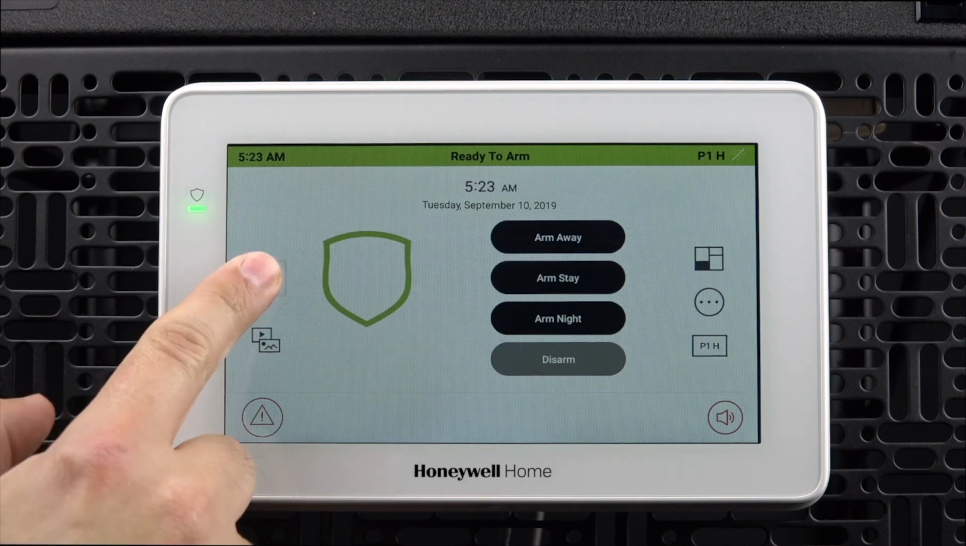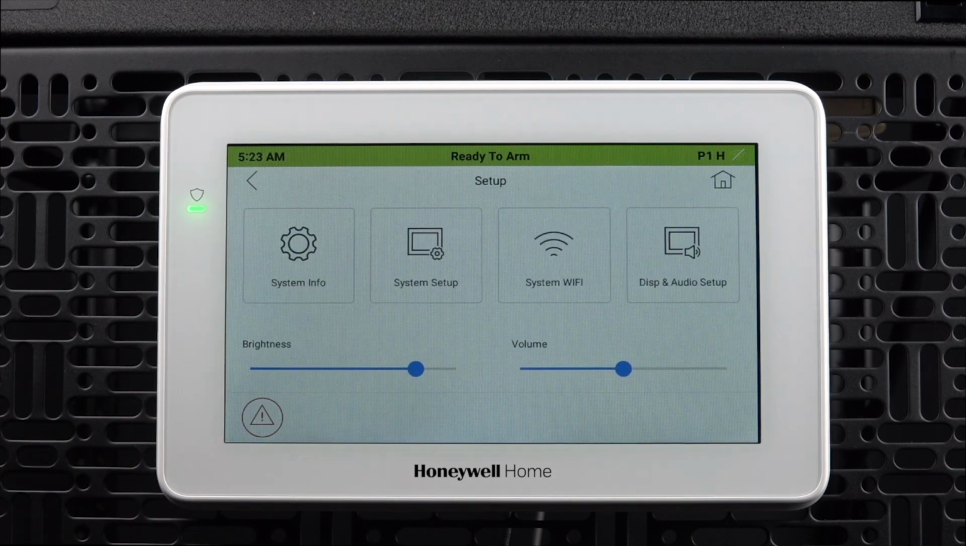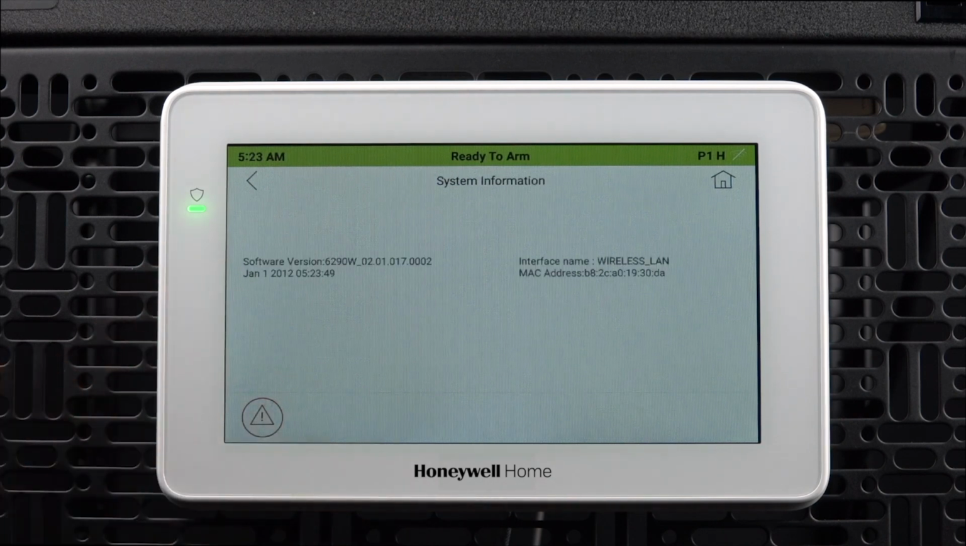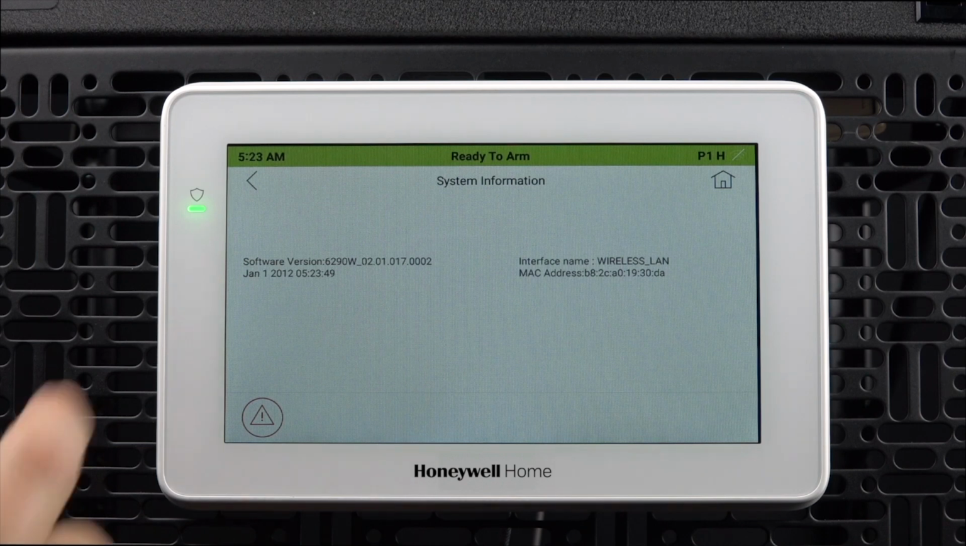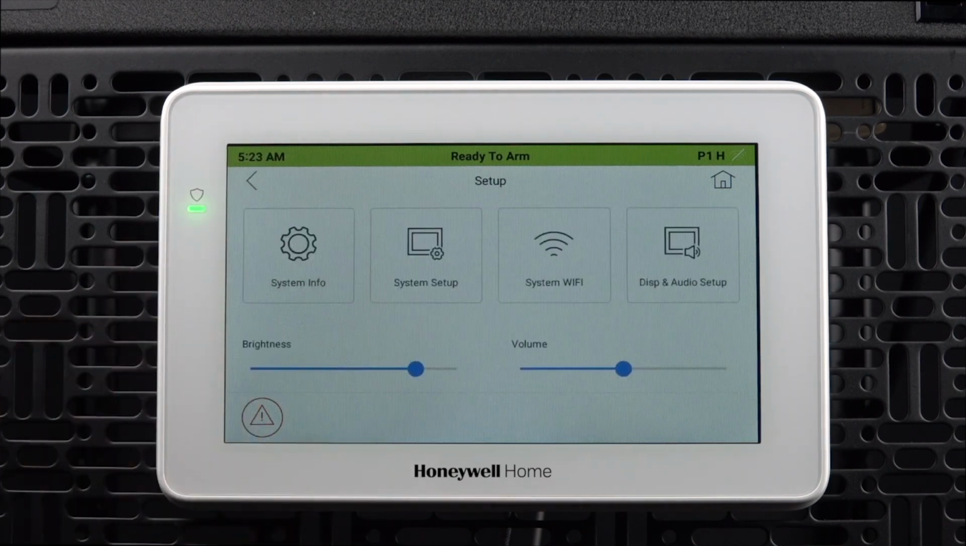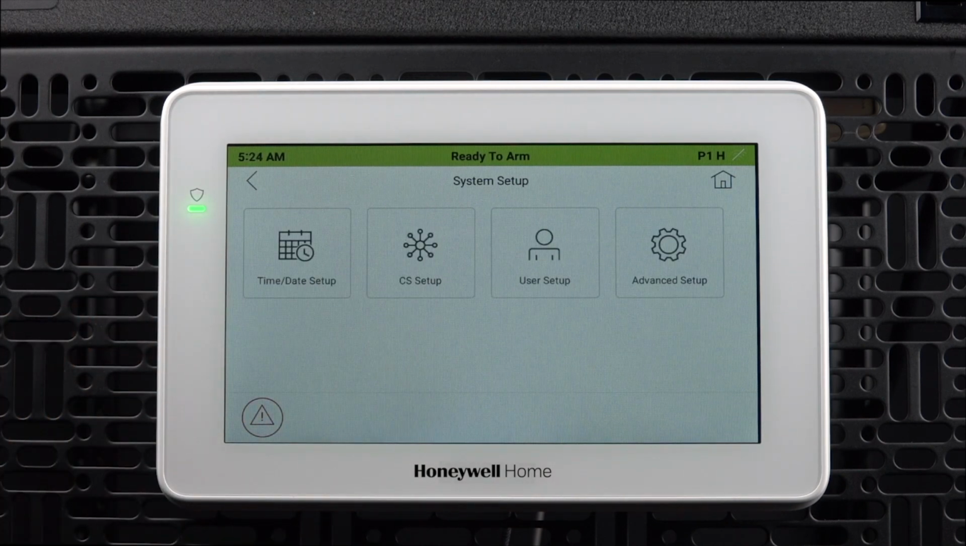Under setup, you have options for system info, system setup, system Wi-Fi, display and audio setup, along with brightness and volume. Selecting System Info will show you the software version of the 6290, MAC address, and interface name. System Setup will let you set the time and date, adjust settings such as ECP information, add users, and some other advanced features.